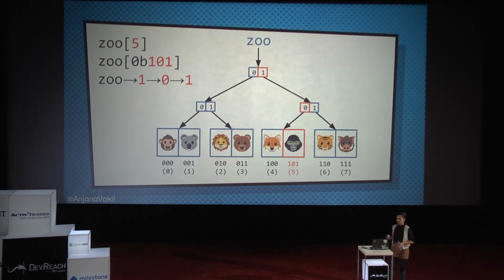Cool? All right, so this is the insight here, is that if we can treat these indices as sort of like words, and we can look at prefixes of those words and descend the tree that way, then we're easily able to look up a value in our array, in our persistent array-like thing.